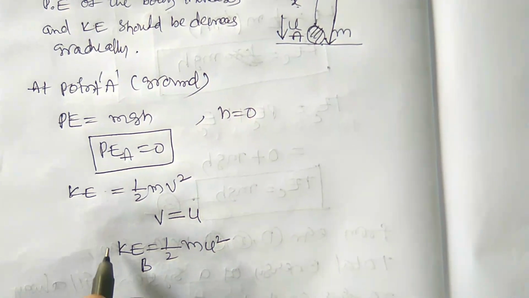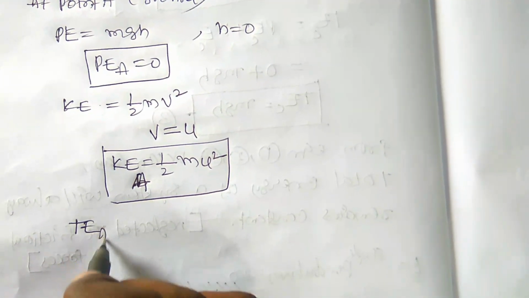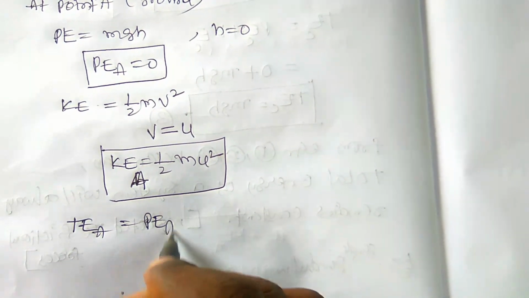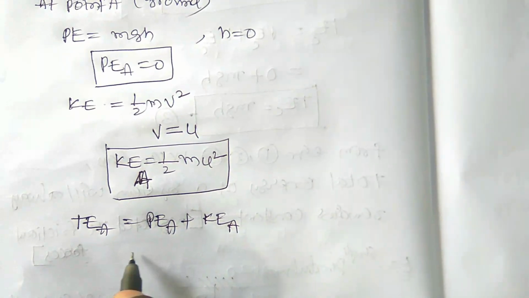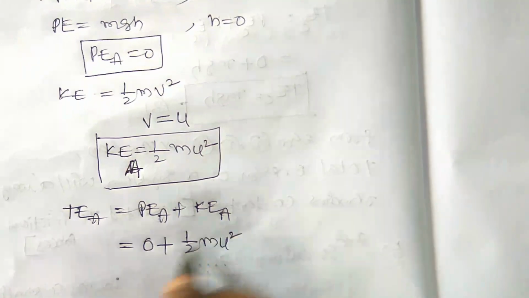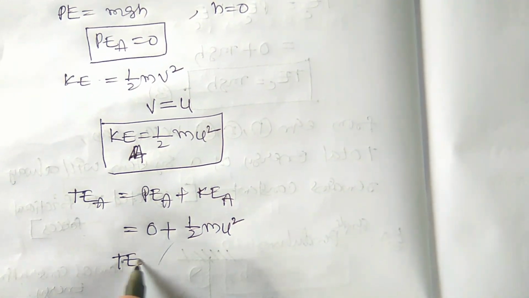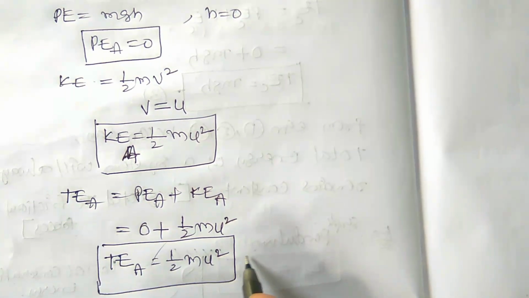Now the total energy at point A: TE at A is equal to PE at A plus KE at A, which is equal to 0 plus half m u square. Therefore the total energy at point A is equal to half m u square. So this is equation 1.